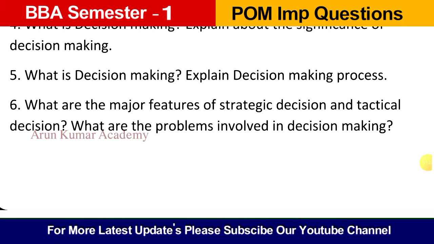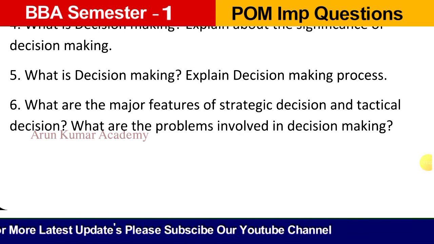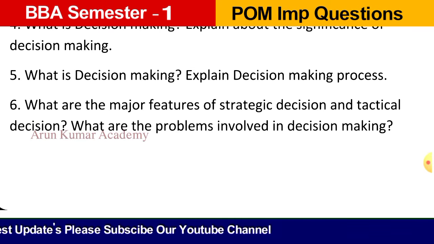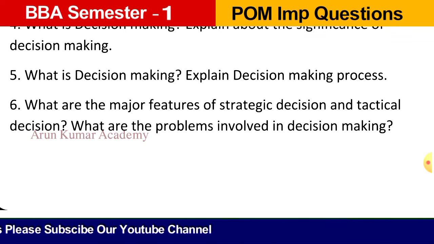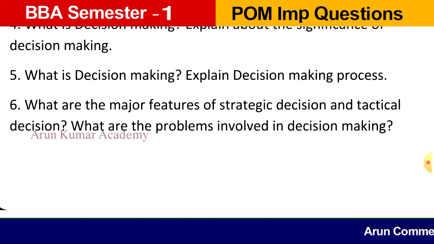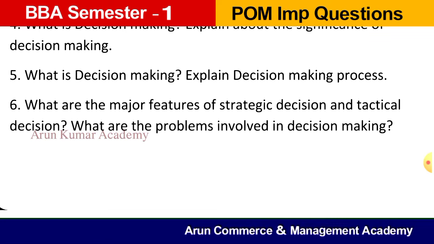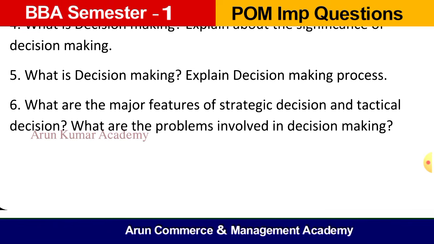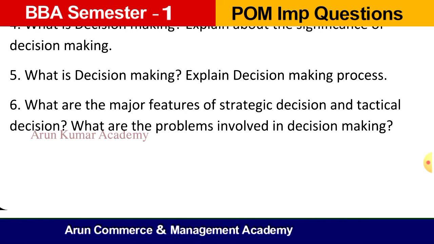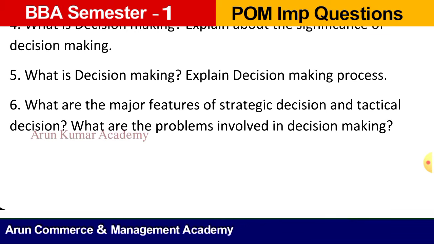Question number 5. What is decision making? Explain decision making process. So like the fourth question, same you can write down the definition of decision making. Then when it comes to decision making process, so here also some steps are there, like already we have discussed in the planning steps. So here also we need to write 10 steps, like identifying the problem, diagnosing the problem, collecting the appropriate information,